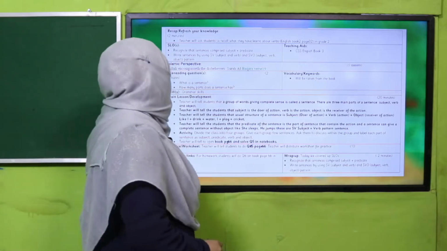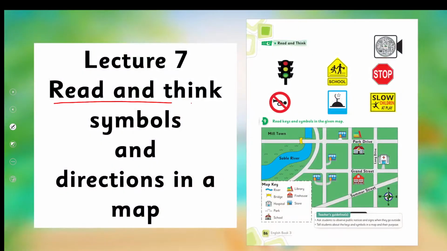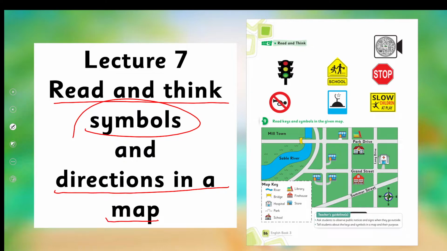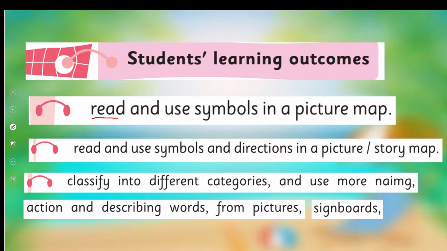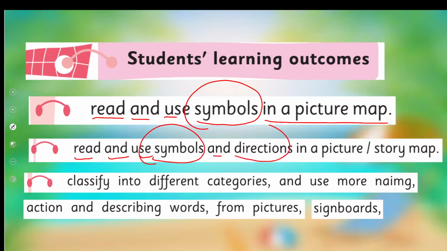Yes, my dear students, today under the title of Read and Think, we are going to learn how to read symbols and directions in a map. Before this, in your English for Grade 2, I have taught you about public signs and notices. I hope you remember. If not, you may watch this video lecture again because we are going to learn further to read and use symbols in a picture map. Read and use symbols and directions in a picture or story map.